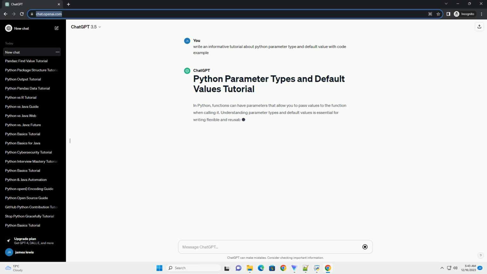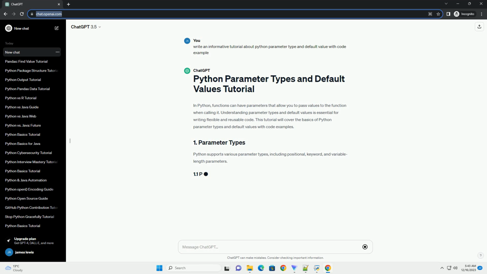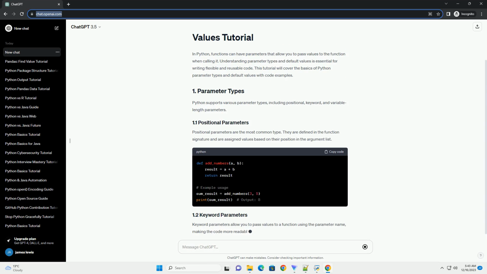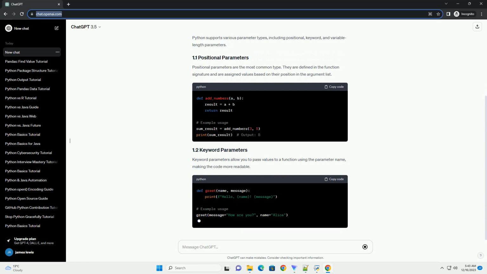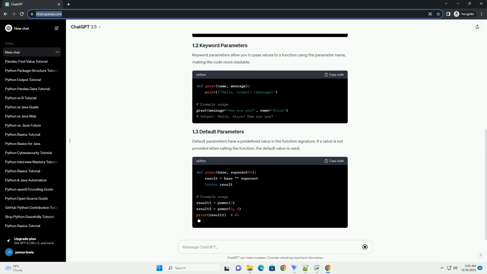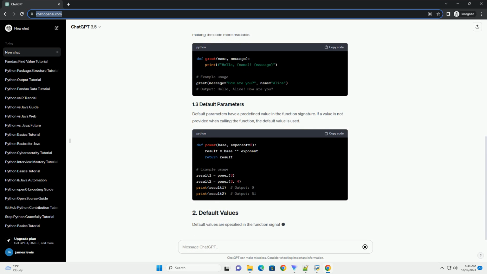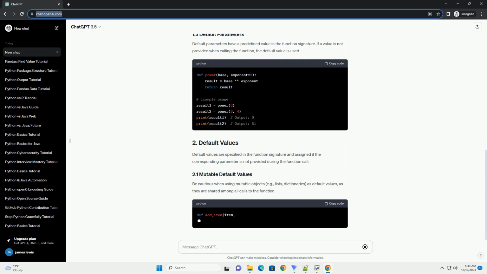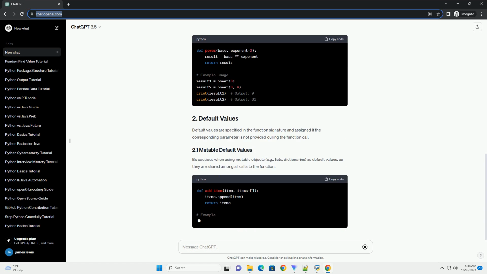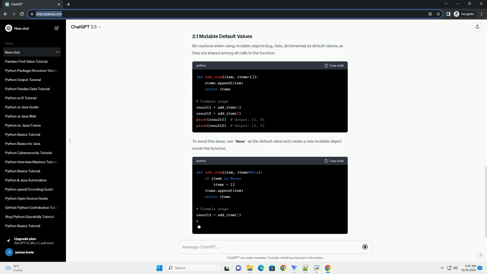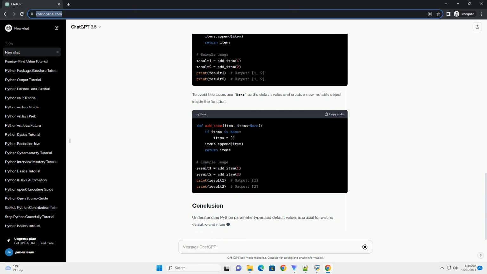In Python, function parameters play a crucial role in defining how functions accept and handle input. This tutorial will cover two important aspects of function parameters, type annotations and default values. Type annotations allow you to specify the expected data type of a function's parameters and return values. While Python is dynamically typed, type annotations provide additional information that can be used by tools like linters, type checkers, and IDEs to catch potential errors and improve code readability.